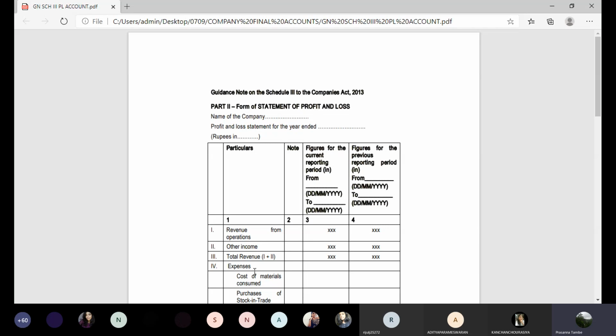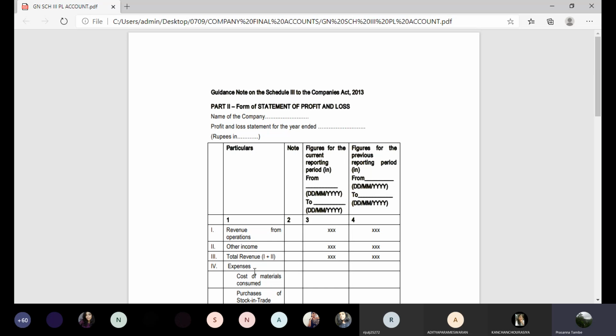Sir, again, this format I have taken from the guidance note issued by ICAI, which is a publication of the Institute of Chartered Accountants of India. This is a form of preparation of statement of profit and loss account as per the Companies Act. As you can see, firstly, it is a vertical format. Horizontal P&L account is not allowed. There is nothing like trading account, manufacturing account, P&L account, then appropriation. It's just one single profit and loss account.